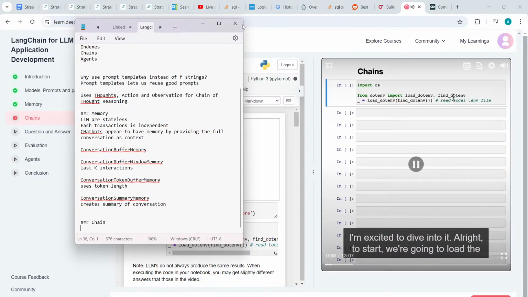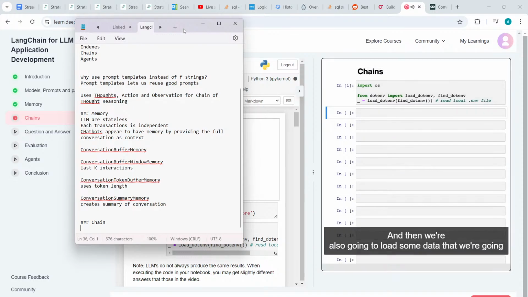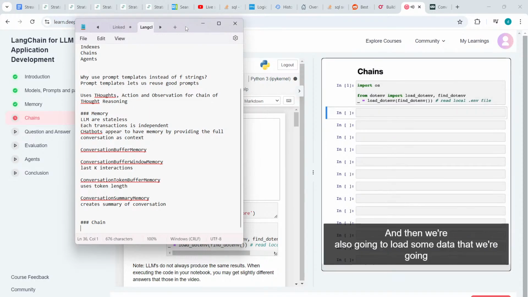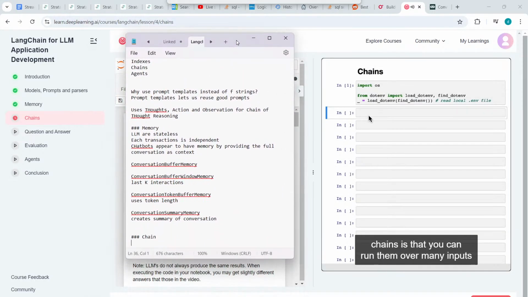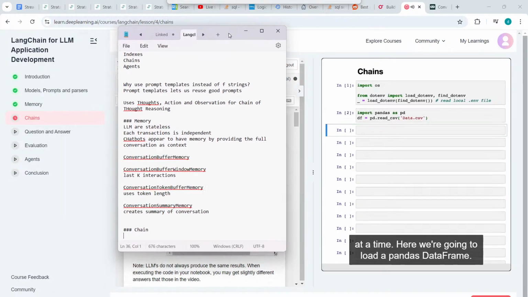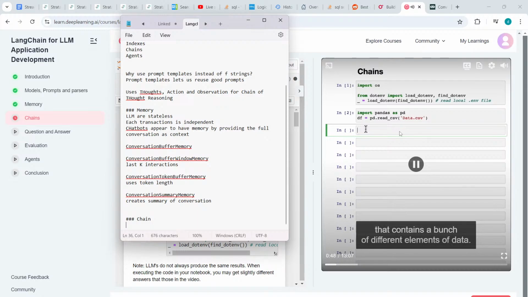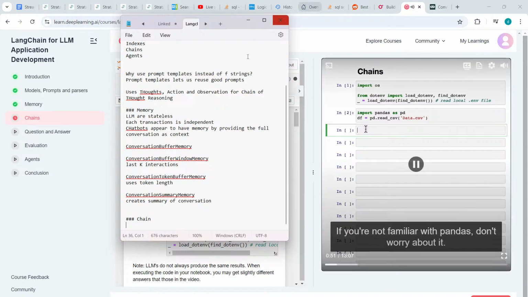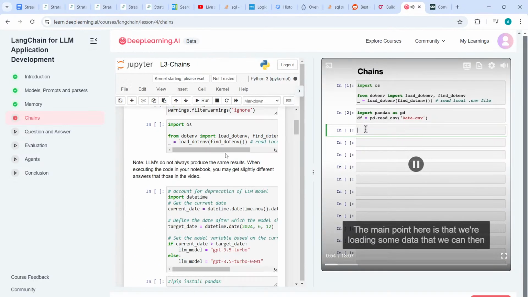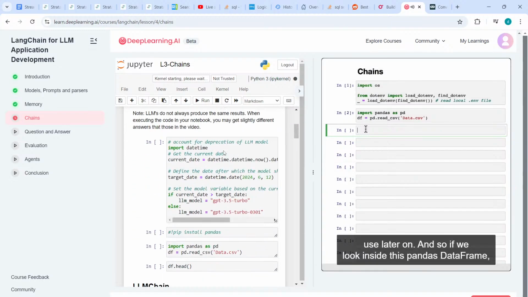All right, to start, we're going to load the environment variables as we have before. And then we're also going to load some data that we're going to use. So part of the power of these chains is that you can run them over many inputs at a time. Here we're going to load a pandas data frame. A pandas data frame is just a data structure that contains a bunch of different elements of data. If you're not familiar with pandas, don't worry about it. The main point here is that we're loading some data that we can then use later on.